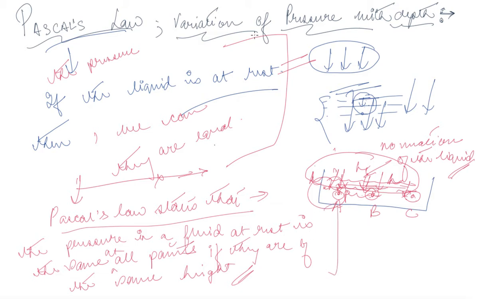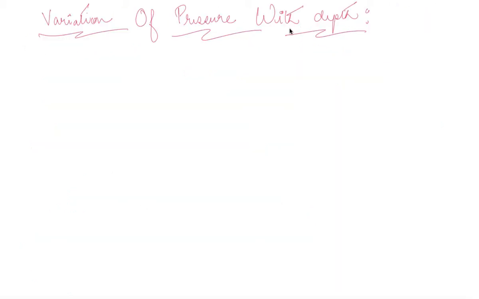Now let's see how there is a variation of pressure with depth. Let's have a look. Let us suppose we take a container and we fill it with liquid. Now for a height, say for a height H1, the liquid that is above this particular height has a mass.